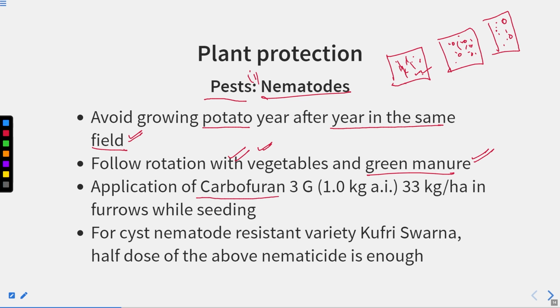Application of carbofuran, that is 3 gram per 1 kilogram, and 30 kg per hectare in furrows while seeding. So we can apply this carbofuran, which can kill the nematodes which are present in the soil. For the cyst nematode resistant variety, that is the Kufri Swarna, half dose of the above nematicide is enough. So this is the nematicide that can kill the nematodes, in the case of Kufri Swarna.